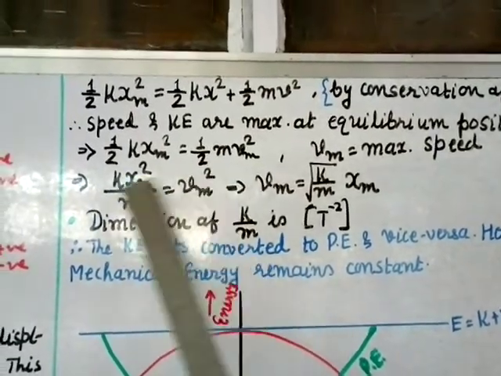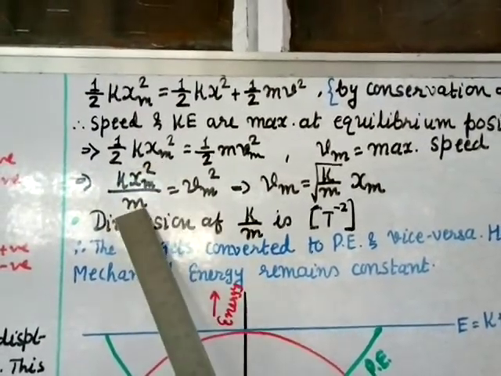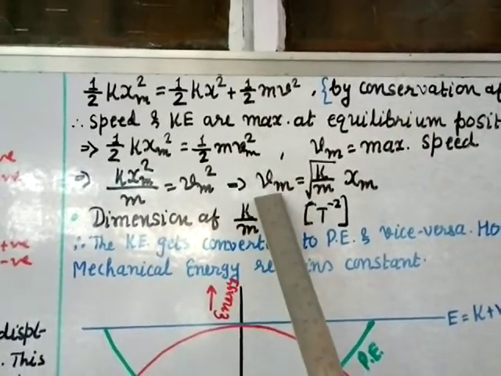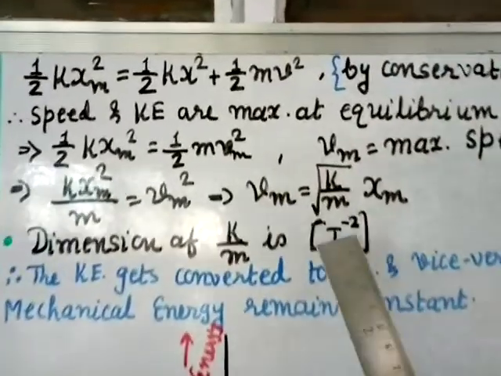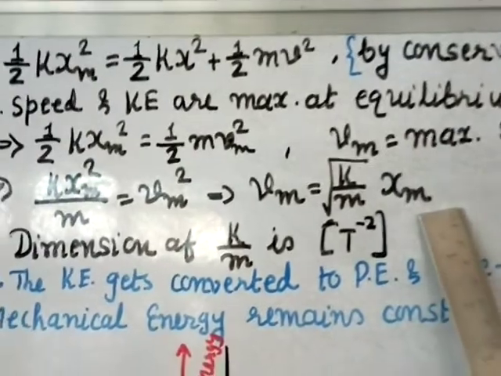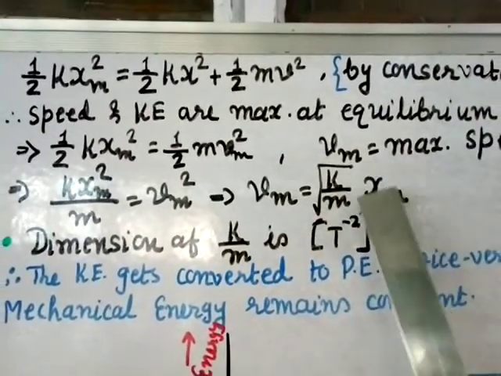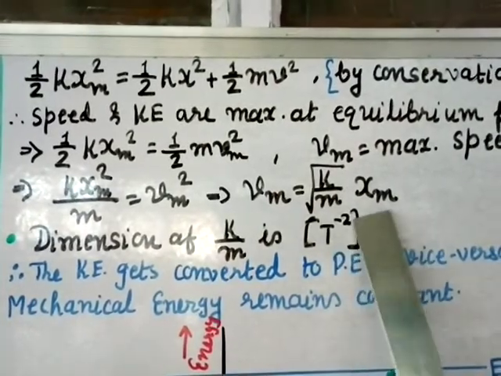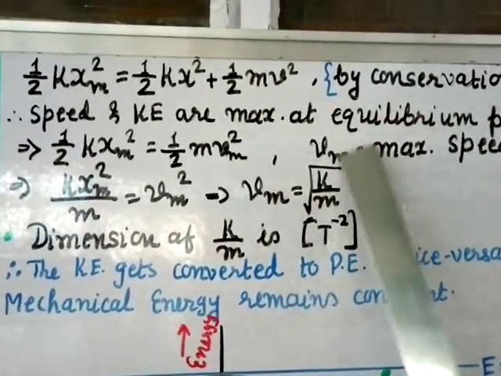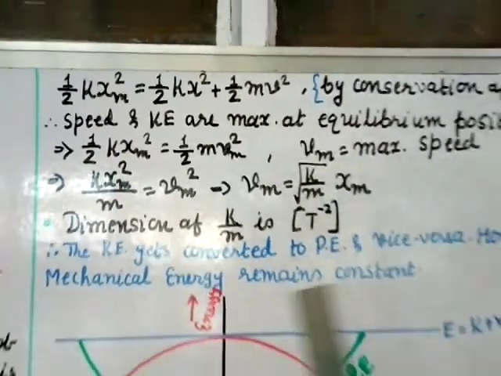So we get vm square equal to k xm square by m. Take the square root on both sides, so vm equals the square root of k by m into xm. Now the dimension of this k by m is T to the power minus 2.